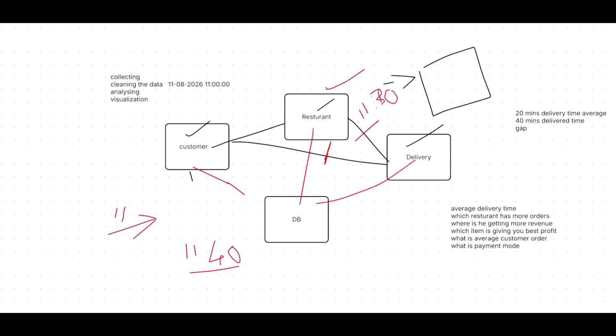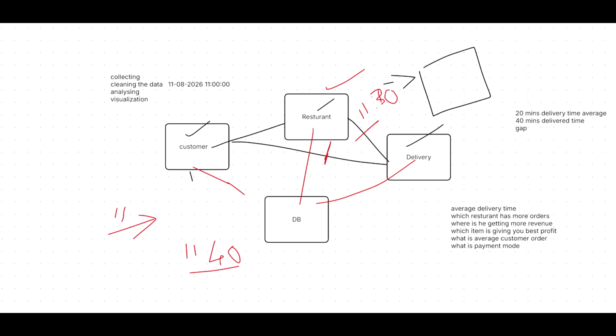Let us increase it to 300 or 500. So we will introduce some offer. What will we say? Order more than 400, get 50 rupees off. Okay, we'll see what is the payment mode. Everyone is using PhonePe. We'll go and approach GPay and we'll say that you give some offer, we'll keep it in this and we'll make sure people will order and you'll get promotion. That is one way.